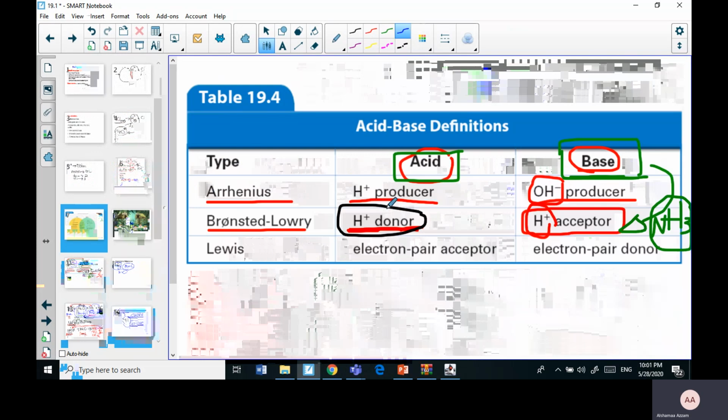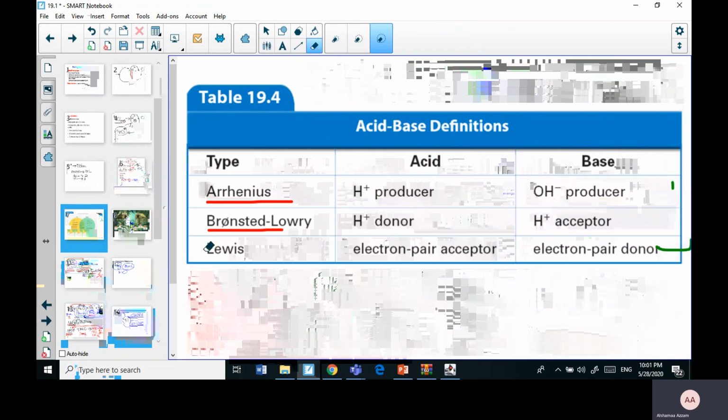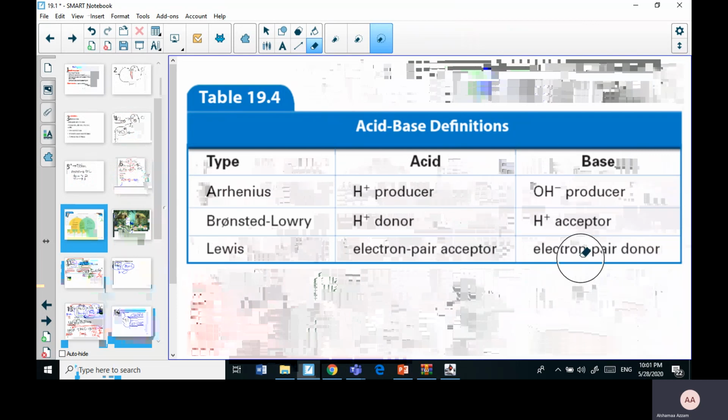Because water sometimes was a proton producer, a hydroxyl producer, it was a proton donor, and it was a proton acceptor. When it does that, it's called an amphoteric substance, and water is a substance that does that. We have other substances that work as amphoteric, which we will speak about after, when we speak about the strength of acids and bases. So an amphoteric substance is a substance that can work as both.